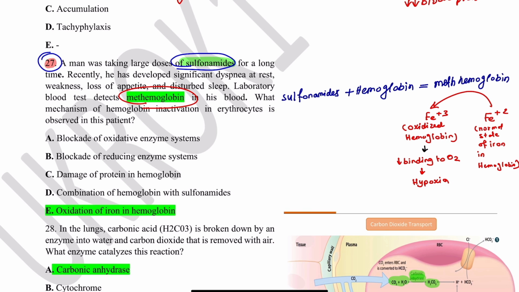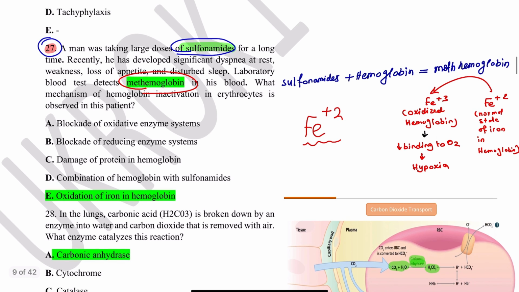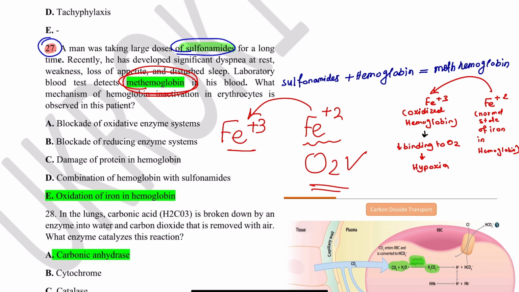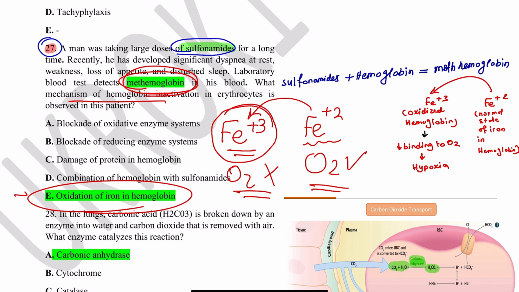The danger of this is that in our hemoglobin there is iron in the Fe+2 state, and this is the state that can carry oxygen. So in methemoglobin, it oxidizes iron to the Fe+3 state, and this state of iron cannot bind oxygen, so that will cause hemic hypoxia, or inability to deliver oxygen to the tissues because of the hemoglobin cause. And this is the mechanism of hemoglobin inactivation and oxidation of iron in hemoglobin.